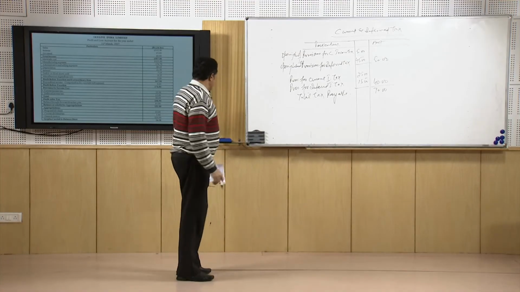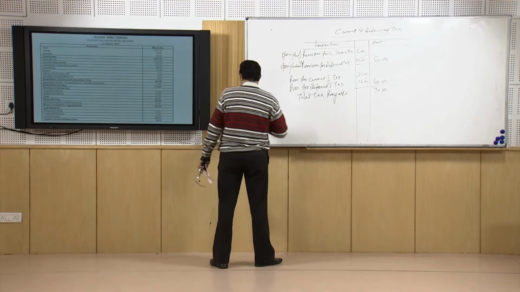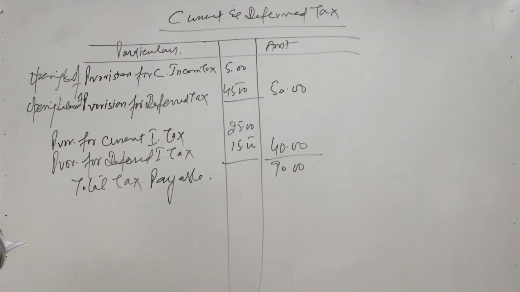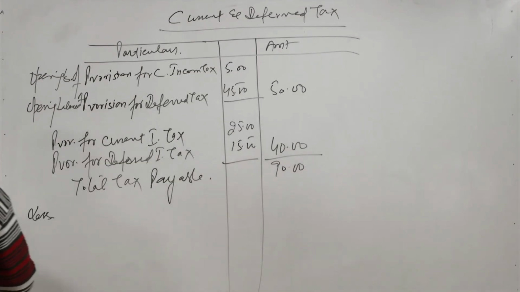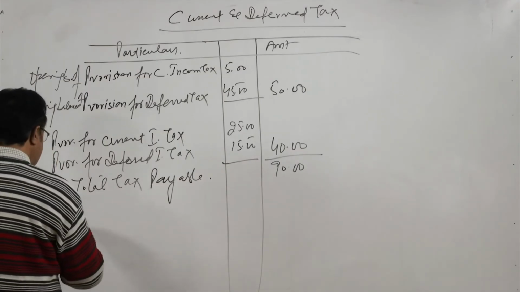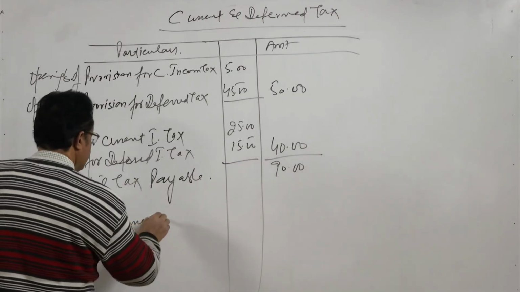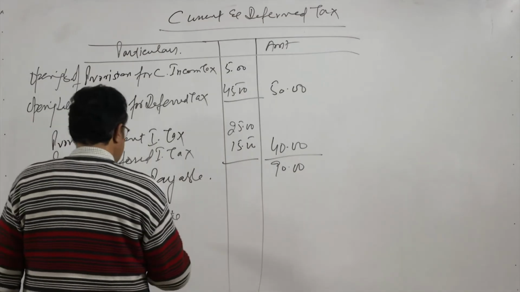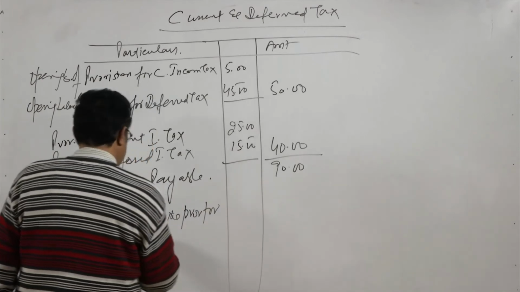But out of this some tax is still outstanding, which has not been paid and has been deferred for the next year, that we will take into account, and then we will calculate how much tax is paid. So, now we will have to subtract the closing balance in the provision for current income tax.